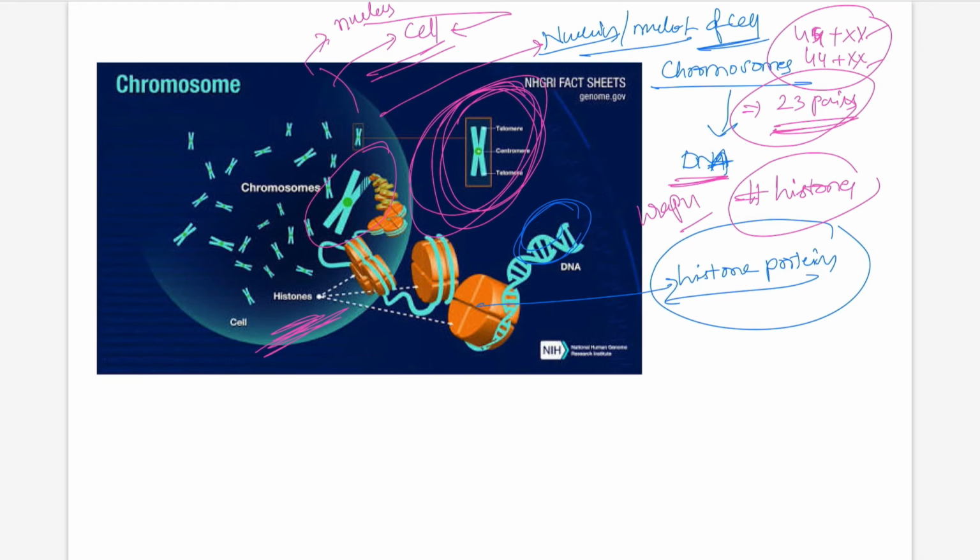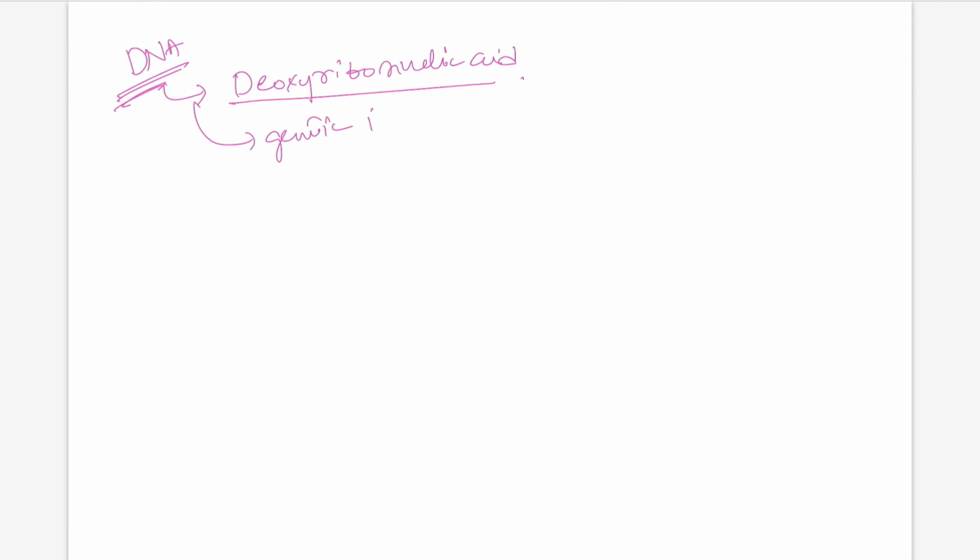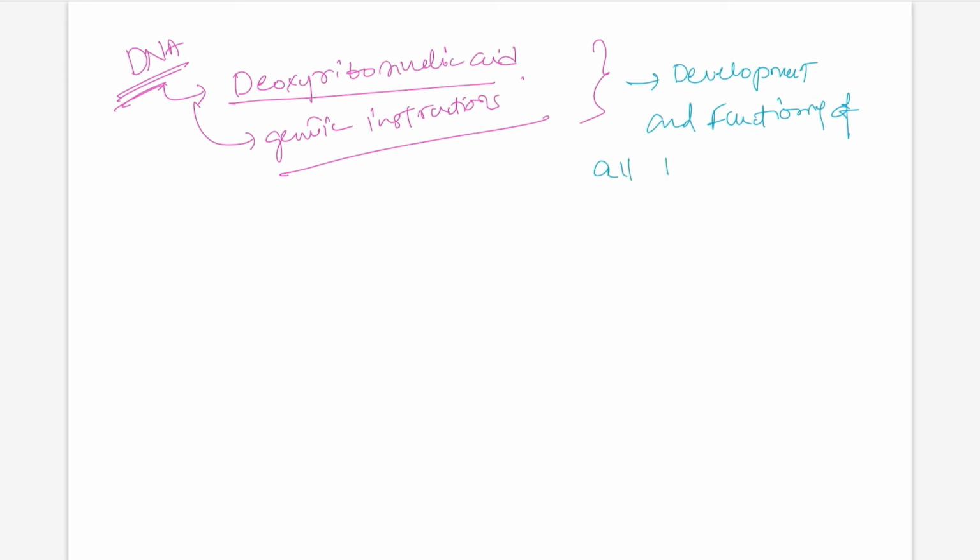So what is DNA basically? DNA is deoxyribonucleic acid, which contains the genetic instructions used for the development and functioning of all living organisms, as we discussed.